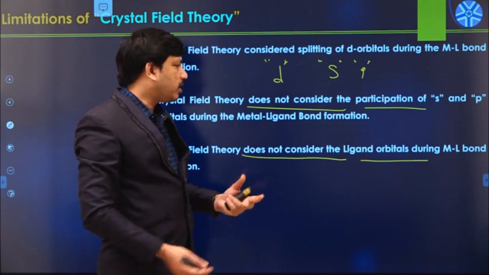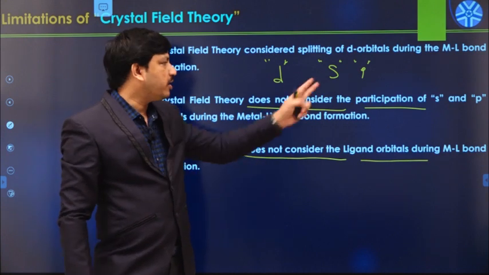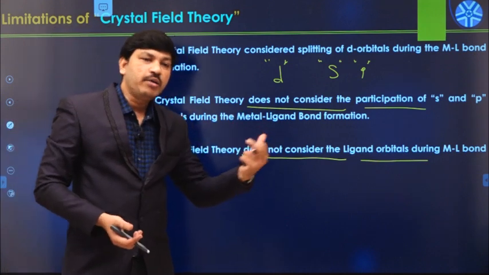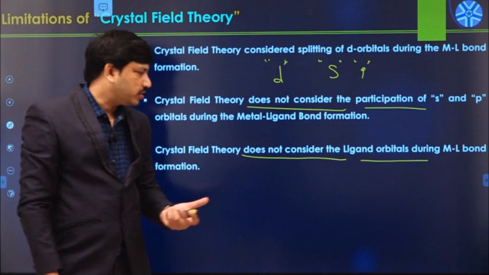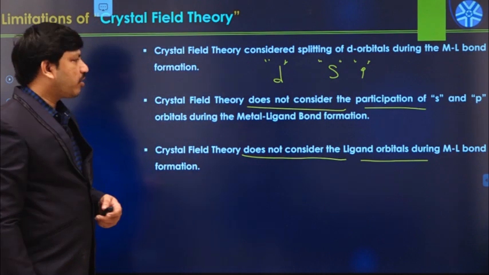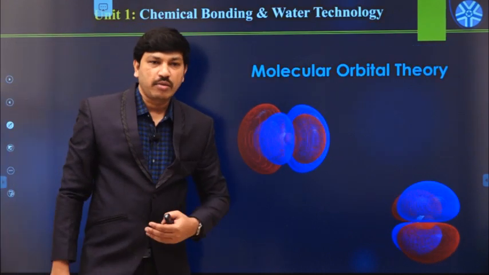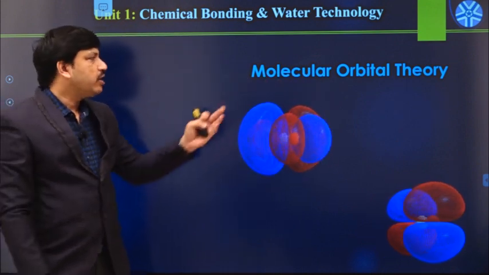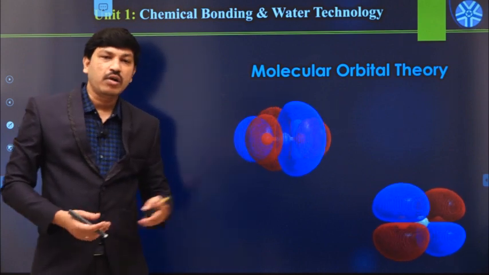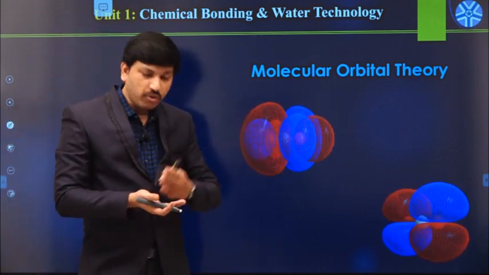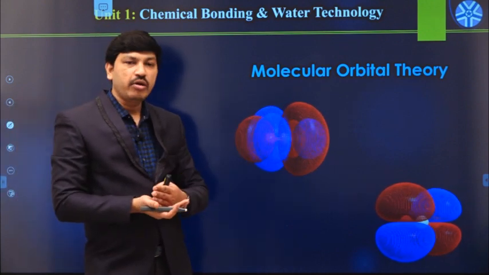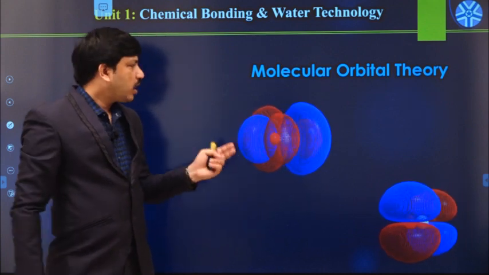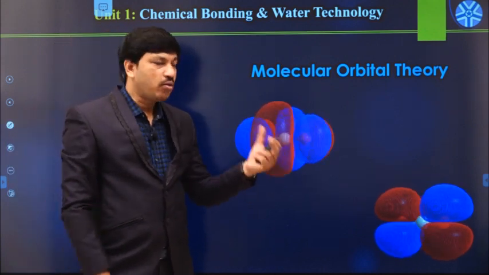Here you can explain the ligand participation, s orbital participation, and p orbital participation, and molecular orbital theory proves that the metal-ligand bond has some amount of covalent nature. Let us see what molecular orbital theory is and what its importance is. Molecular orbital theory is one of the advanced theories. By using this theory, we can explain the bonding involved in various molecules like simple diatomic molecules, heterodiatomic molecules, homodiatomic molecules, or various covalent molecules, and it is also applicable to complex molecules like coordination compounds, etc.